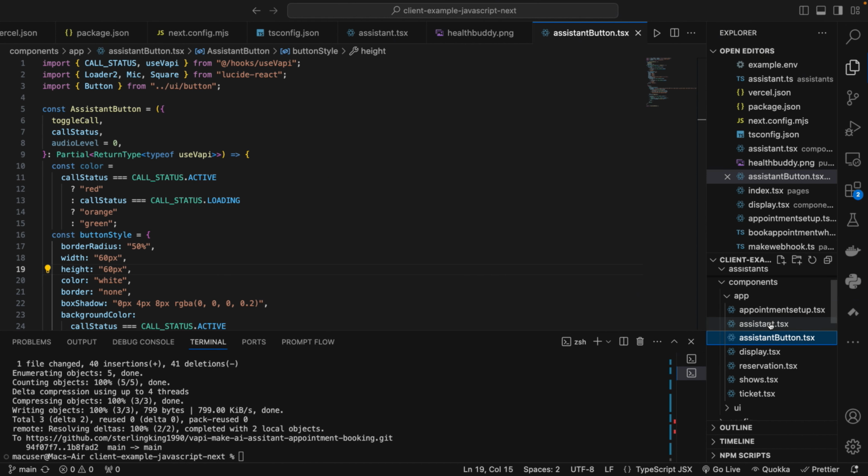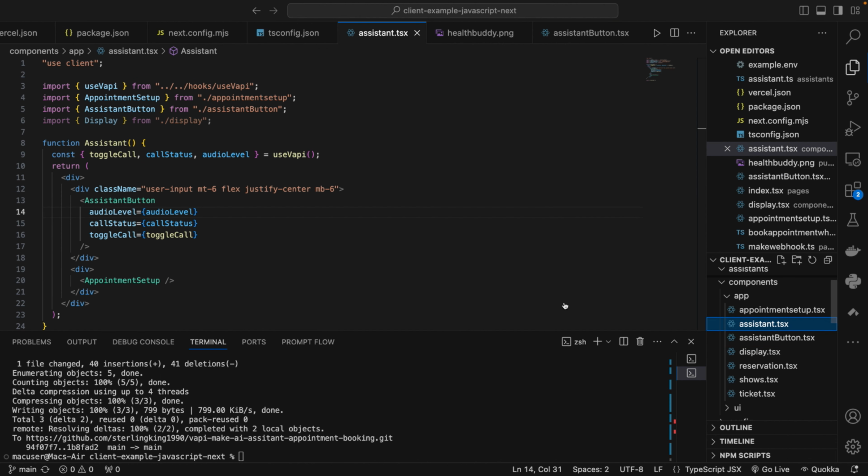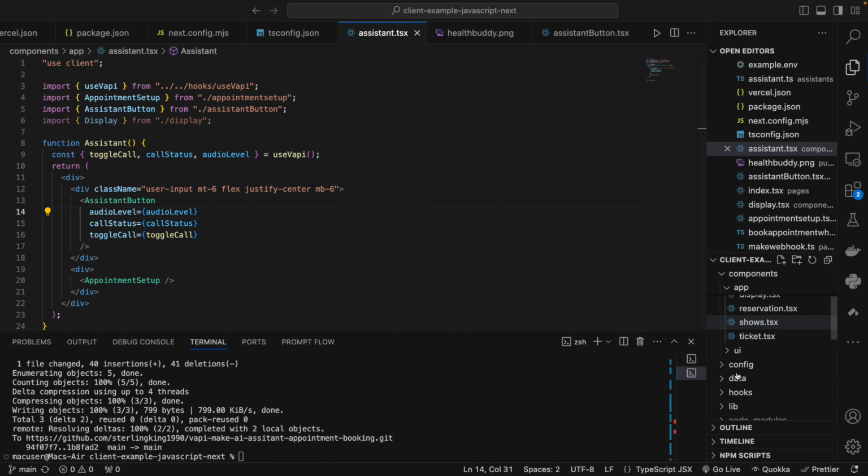I just want to take us through this file. Let's go to hooks, and then you go to use VAPI.ts, right? Now let's look at toggle call. What happens when the toggle call function gets called? Okay, so let's go down. You see something. Yeah, toggle call. So this is it.